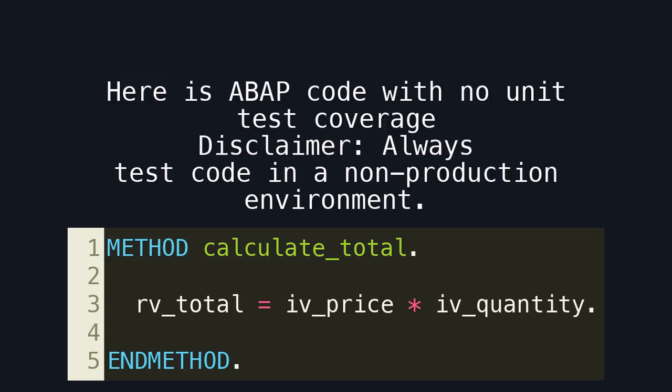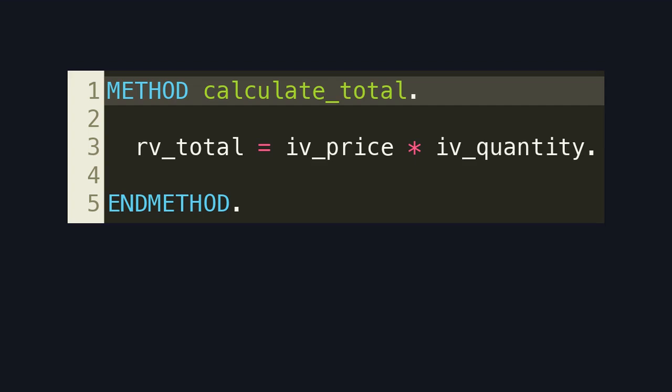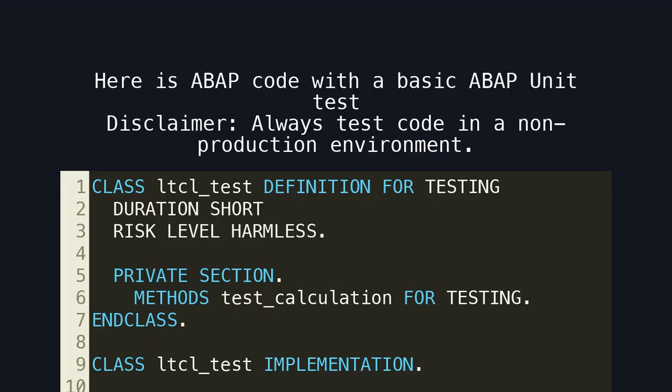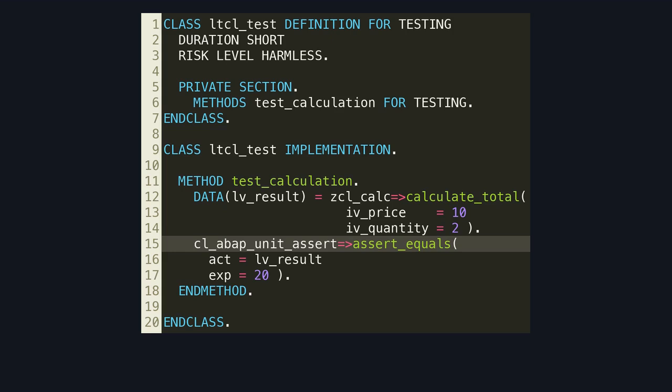Here is ABAP code with no unit test coverage. Disclaimer: always test code in a non-production environment. Here is a simple business method with no automated test coverage. Its correctness is assumed, not verified. Here is ABAP code with a basic ABAP unit test. Disclaimer: always test code in a non-production environment. Here is the assertion. It verifies logic correctness for a single controlled input, but does not reflect real production complexity.